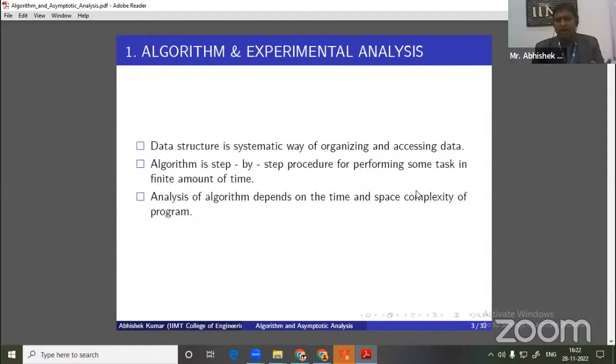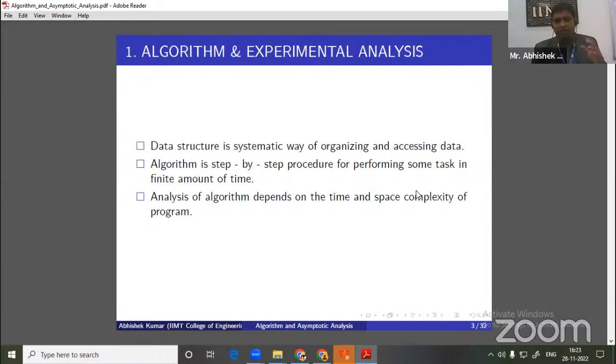So what is the basic idea about time complexity? If we are writing any algorithm, and that algorithm is executed, how much time it will take is called time complexity. And what is the basic idea behind space complexity? If we write the code, it will be stored in memory. When it comes into the main memory for execution, how much memory space it takes is called space complexity.